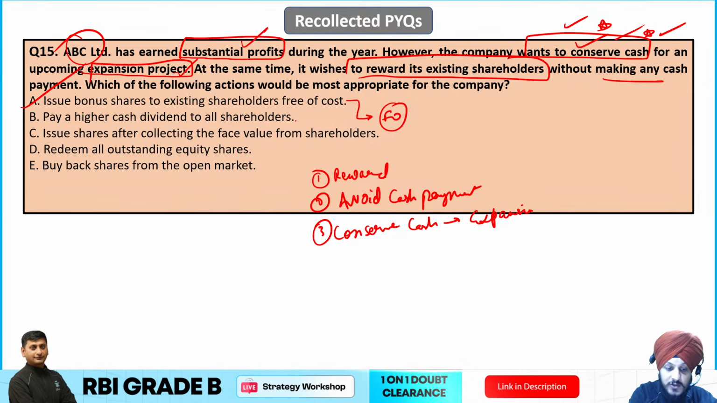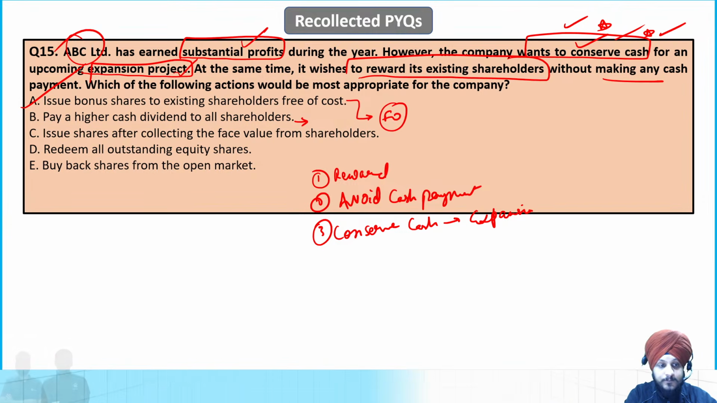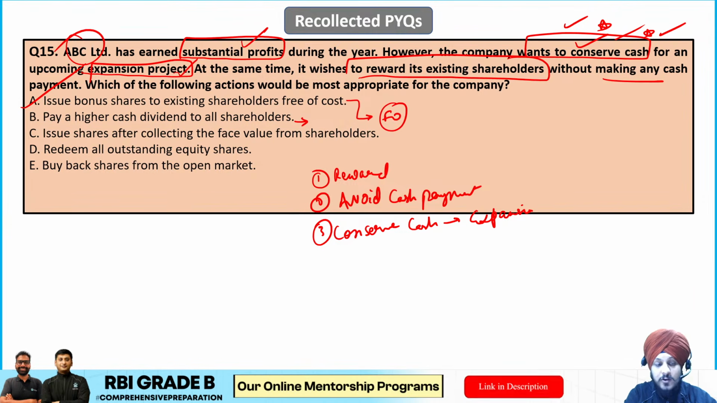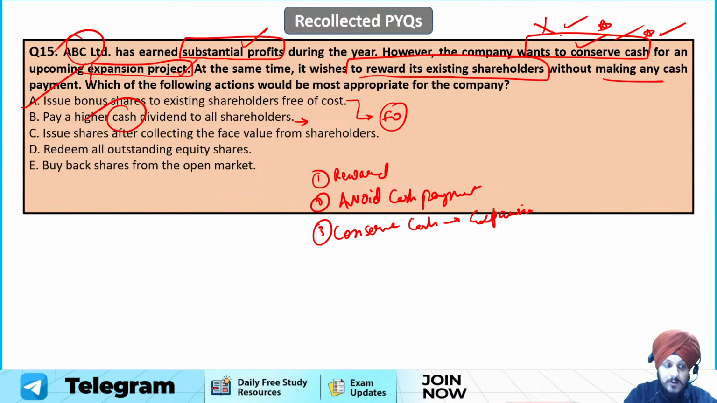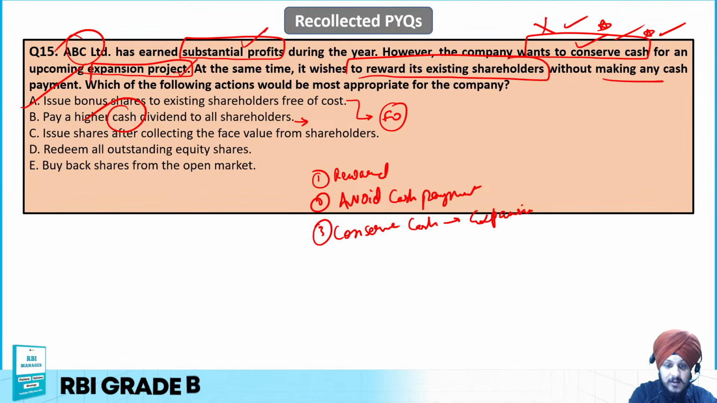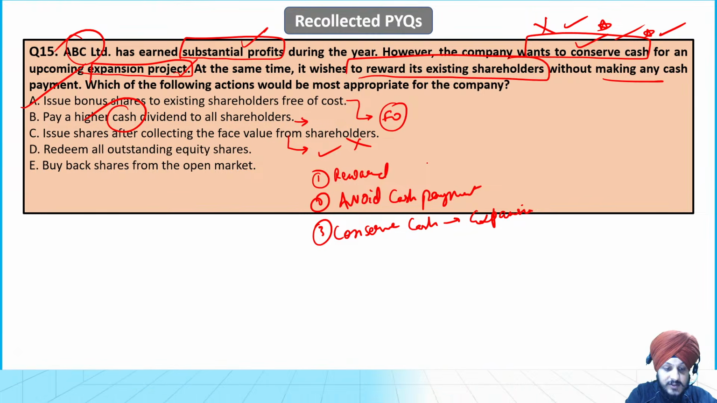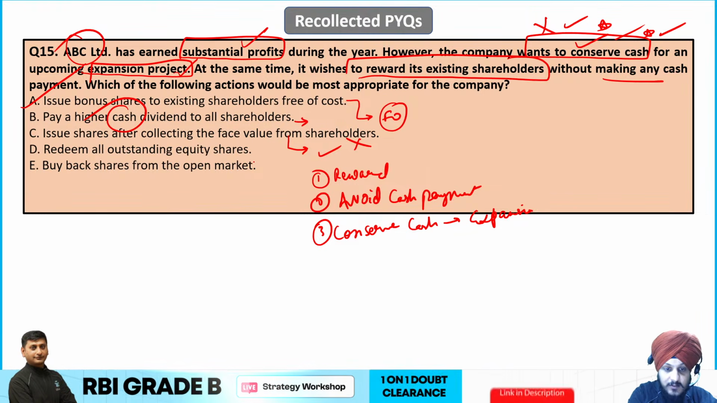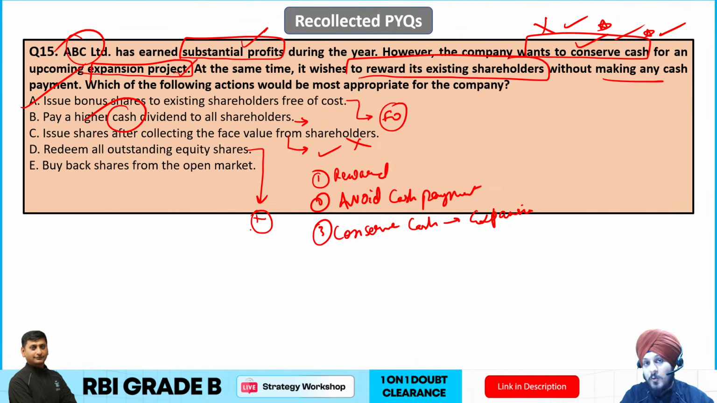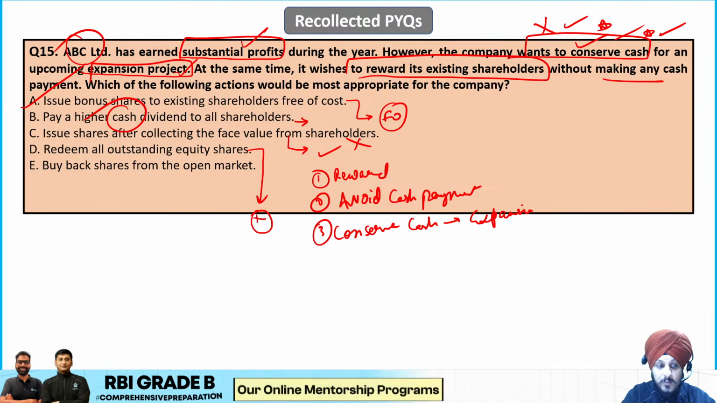If we talk about the B option, if they are going to pay a higher cash dividend to all shareholders, it is involving cash, but we want to conserve cash, so this option is not applicable. Then issue shares after collecting the face value, this is not free of cost, because shareholders have to pay money, so it does not fit. Redeem all outstanding equity shares, equity shares generally are not redeemed like preference shares. It would also require a huge cash outflow, so this can also not be the answer.